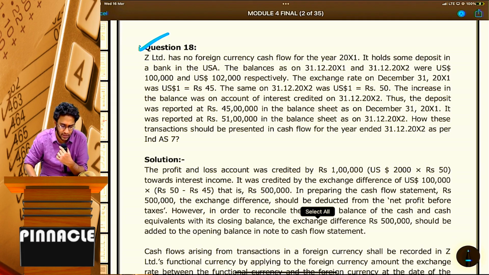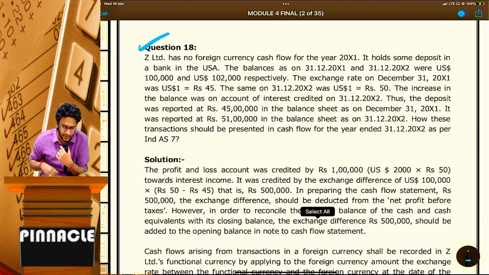Thus, the deposit was reported at 45 lakhs in the balance sheet on 31st December 2001, the last year's balance sheet, and it was reported at 51 lakh rupees in the balance sheet on 31st December 2002. Why 51 lakhs? $1,000 into 50 rupees gives you exactly 51 lakhs. Last year it was $1,000 into 45 rupees, which is 45 lakhs. How should these transactions be presented in the cash flow for the year ended